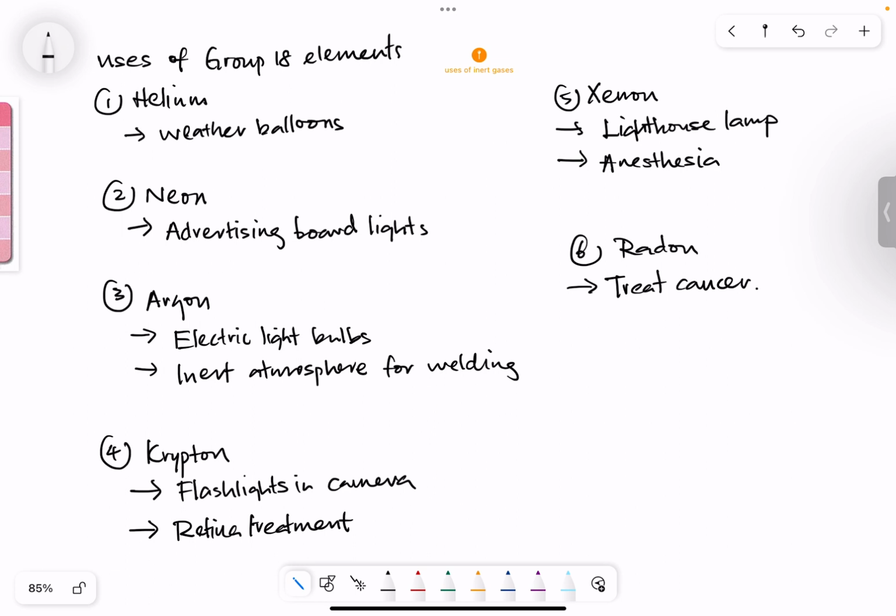As for neon, it can be used for advertising and spotlights, and you can probably see that in quite a lot of movies. Argon is used inside electric light bulbs, krypton in flashlights and cameras, and xenon can be used for lighthouse lamps. And lastly, radon is used for treating cancer.